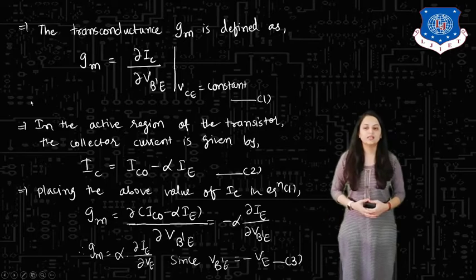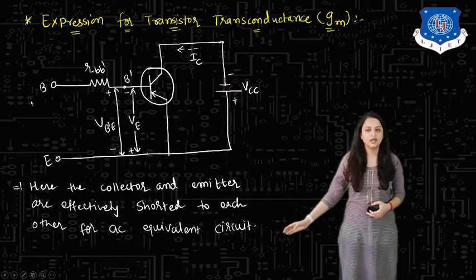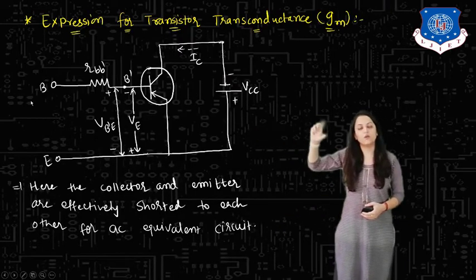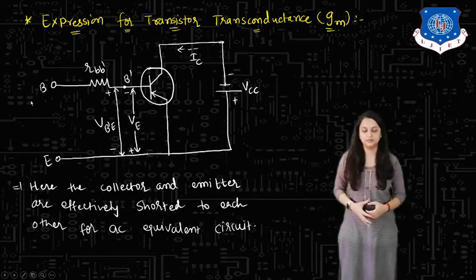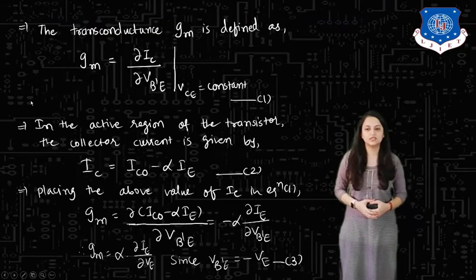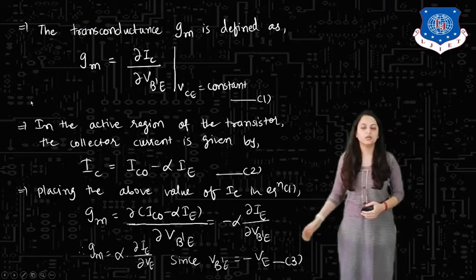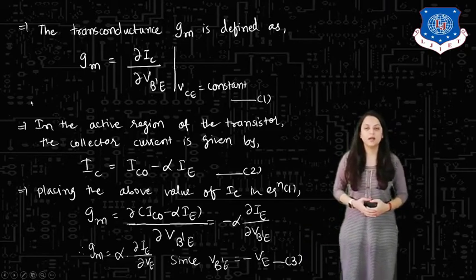So we can say that GM equals alpha del IE by del VE, because VB'E and VE, as you can see over here, have opposite polarity. So minus VB'E equals VE. That we have placed in the equation. Because VB' equals minus V, our equation will be GM equals alpha del IE by del VE.